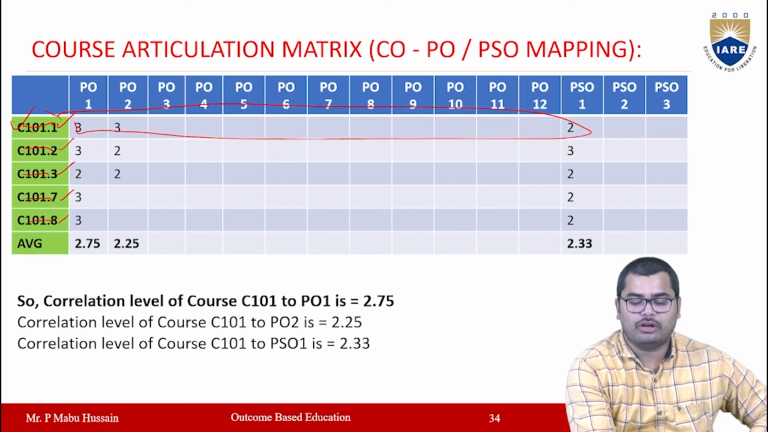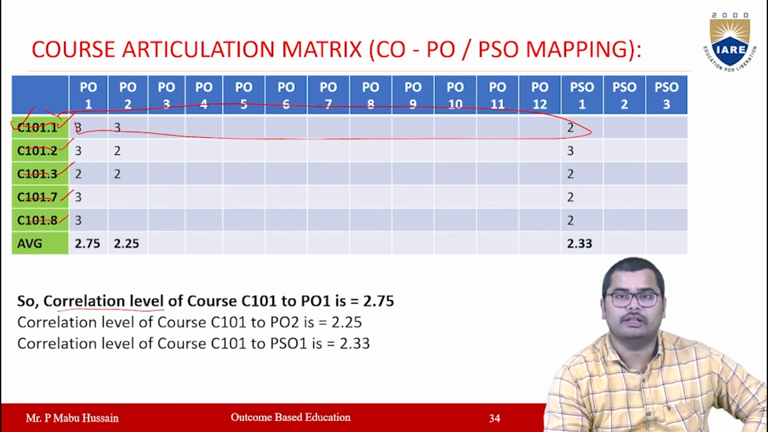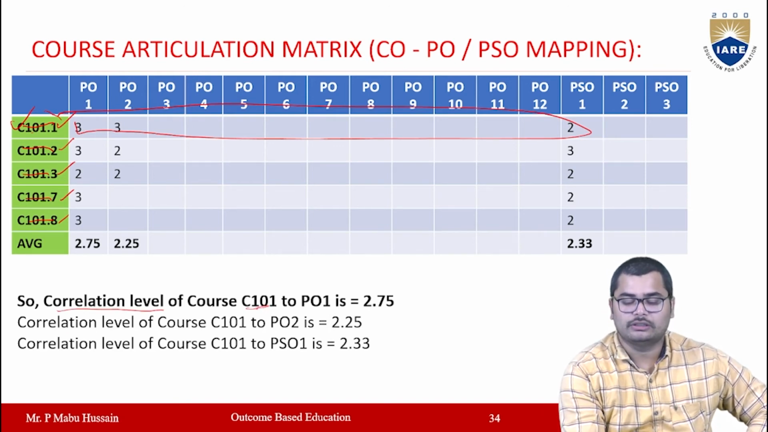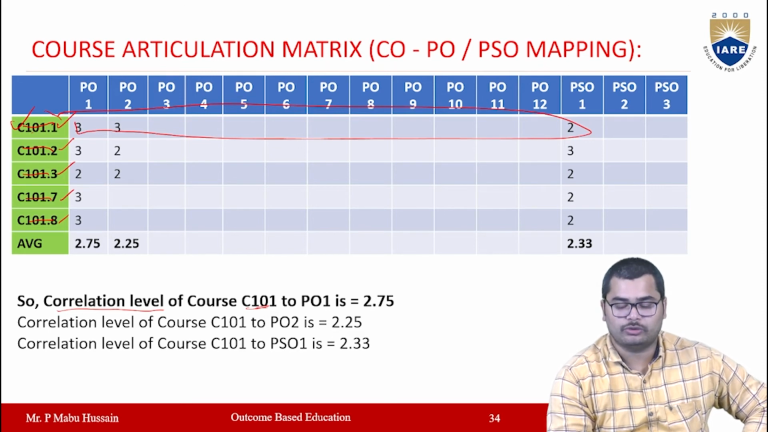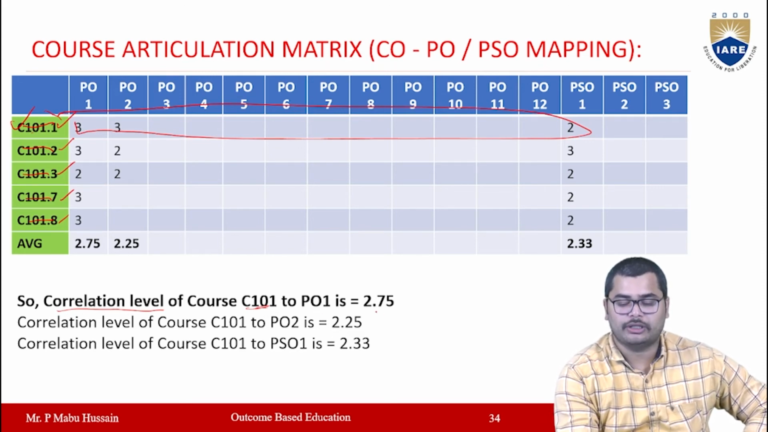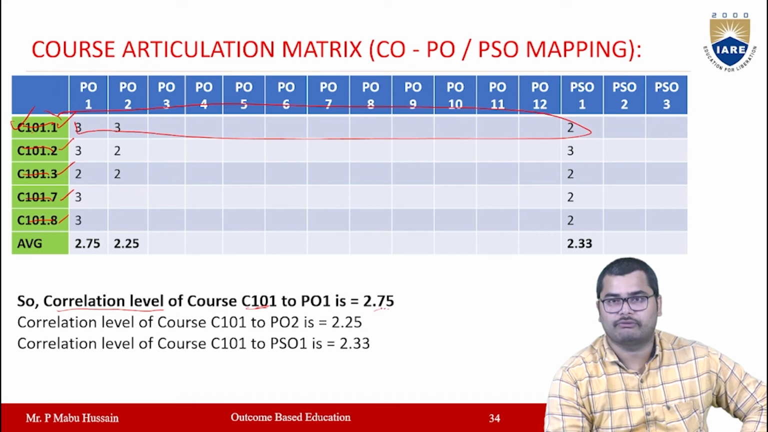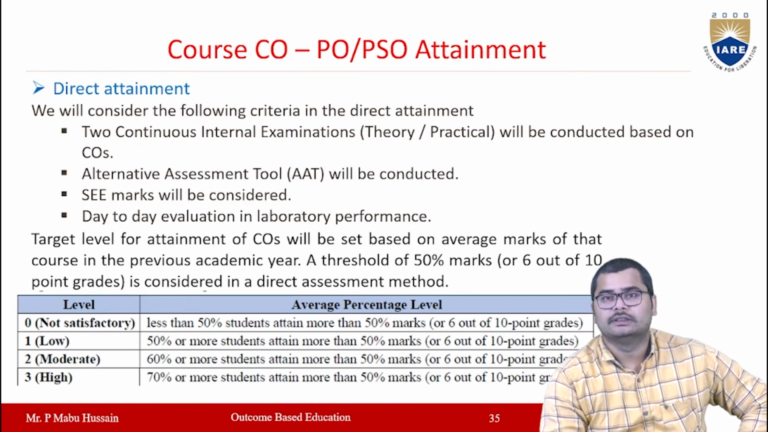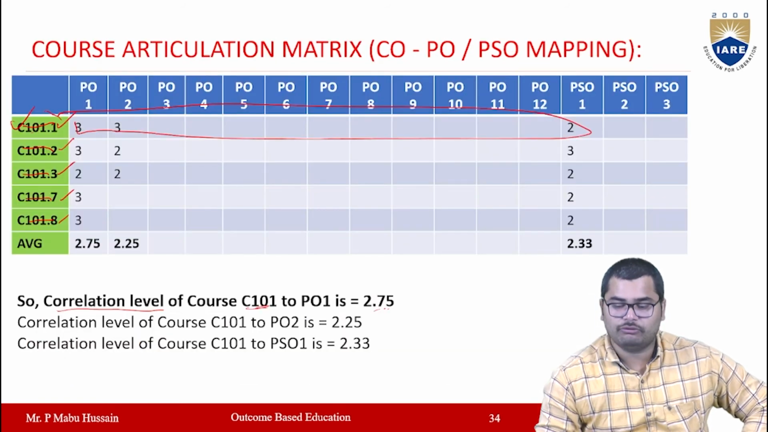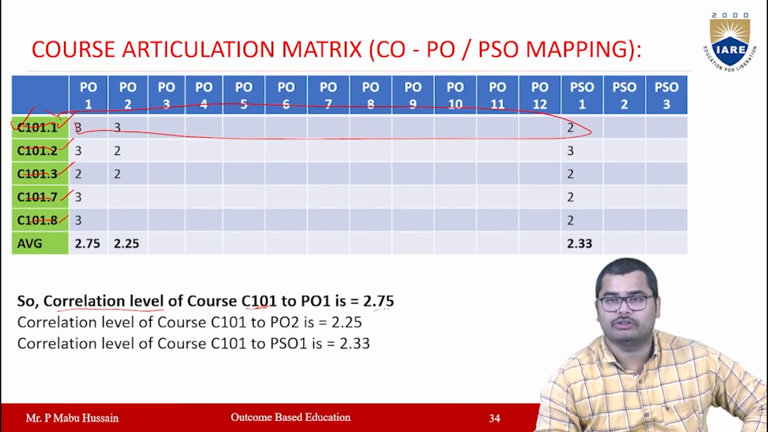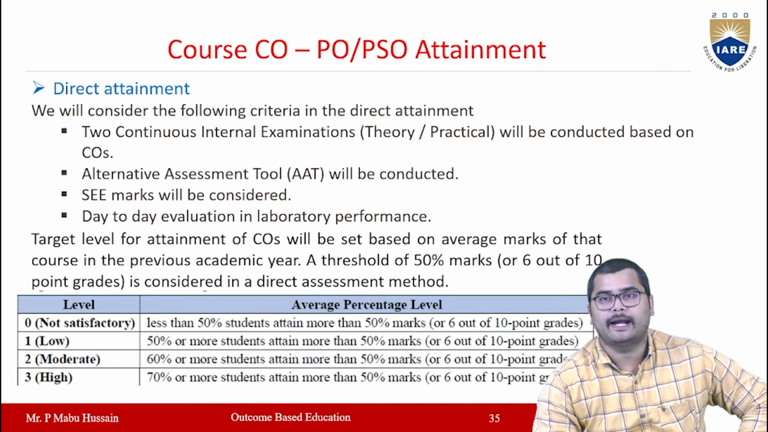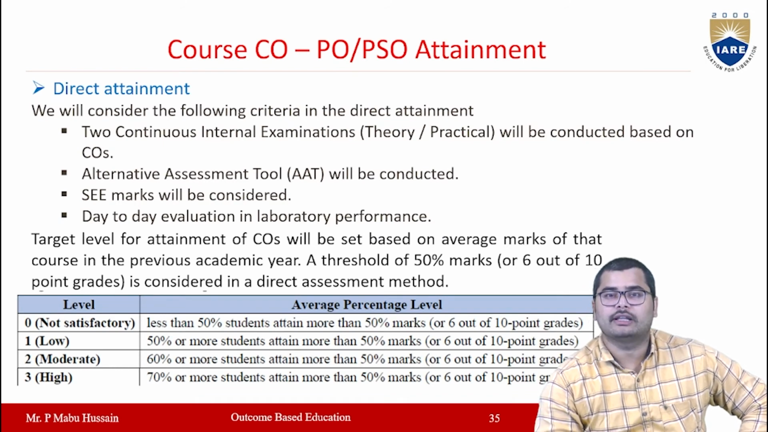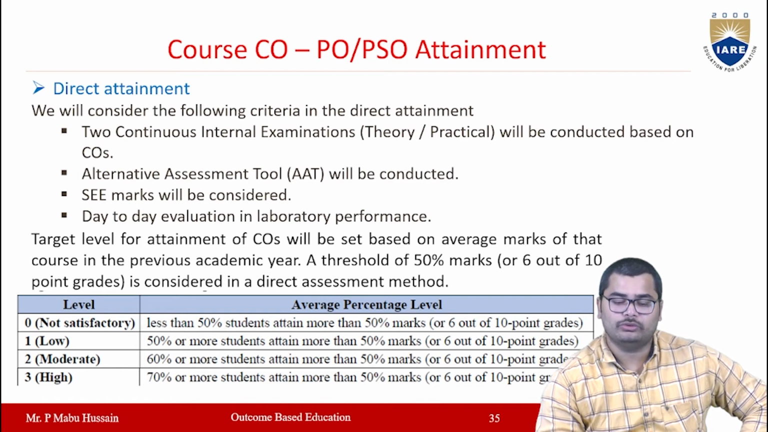And now if you observe the correlation level for a particular course, I'm taking the C101 course to a particular PO1. So I'm getting here 2.75. Right. So after mapping CO with the PO and PSO, you have to do the attainment process, to check whether that CO is perfectly attained or not.